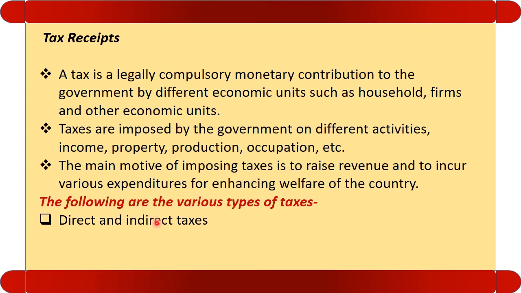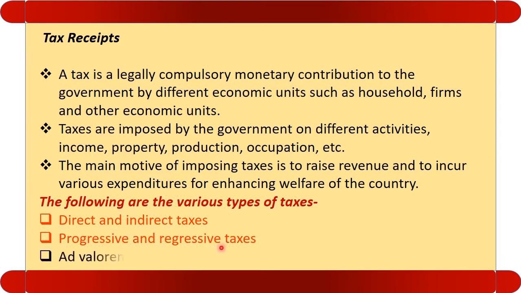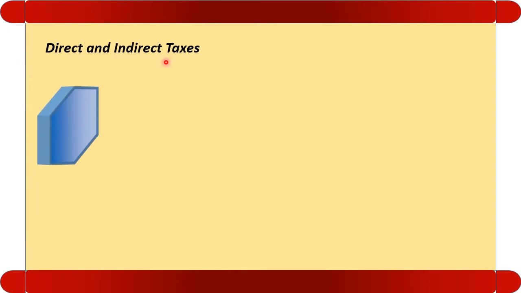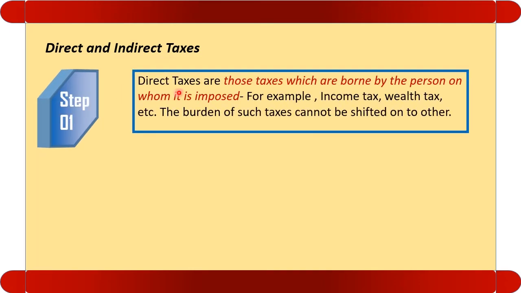The tax can be categorized into three categories: direct and indirect taxes, progressive and regressive taxes, and ad valorem and specific taxes. The other name of ad valorem is value added tax. Let us discuss the direct and the indirect taxes first. Let us see what is direct tax.